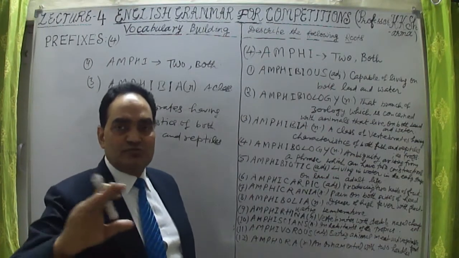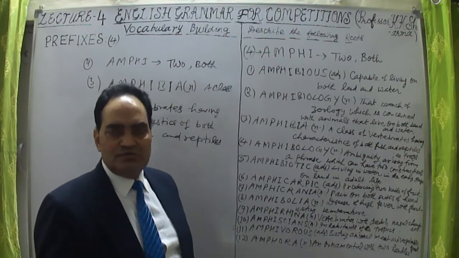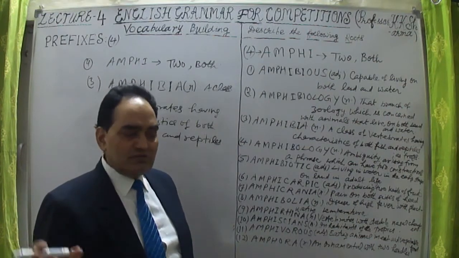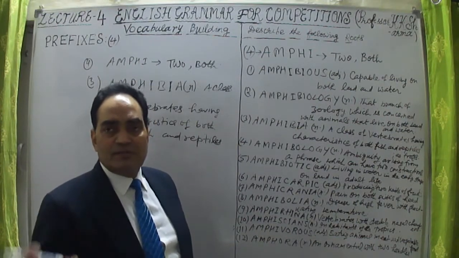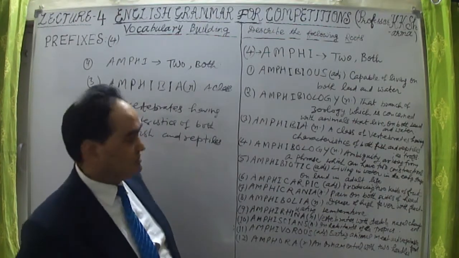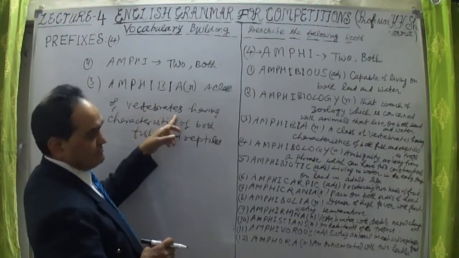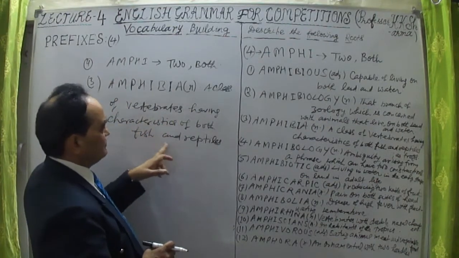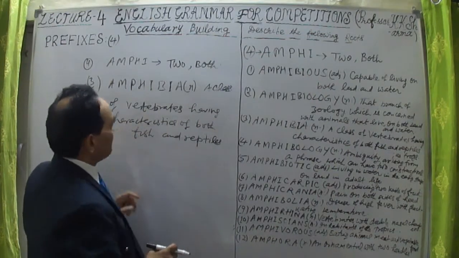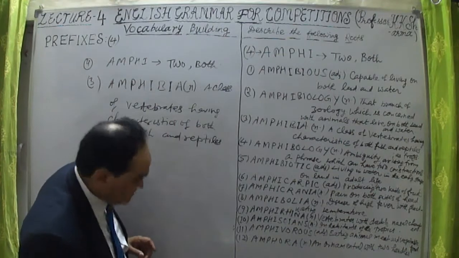That branch of animals is vertebrates. Amoeba, for example, is an invertebrate, which does not have a backbone. Those animals which have a backbone are vertebrates. A class of vertebrates having characteristics of both fish and reptiles is known as amphibia. That class of animals is known as the amphibia class.